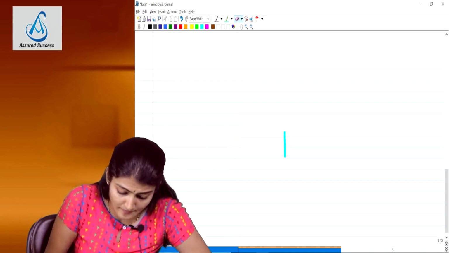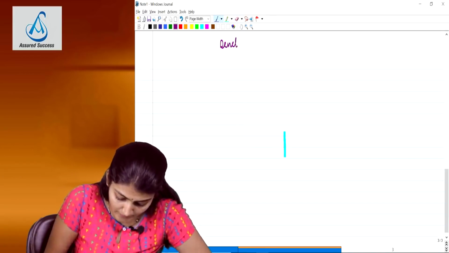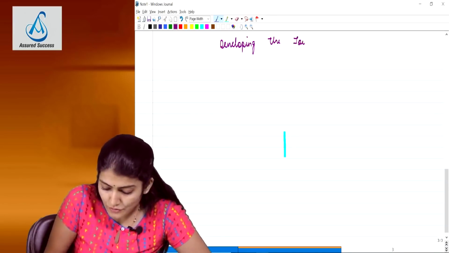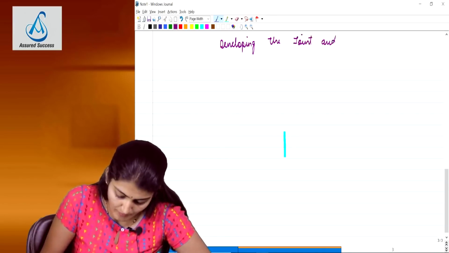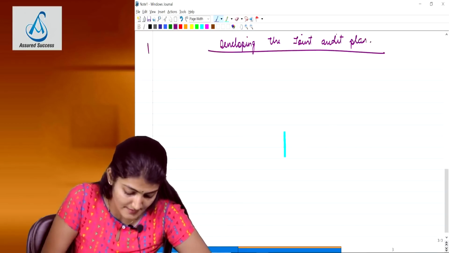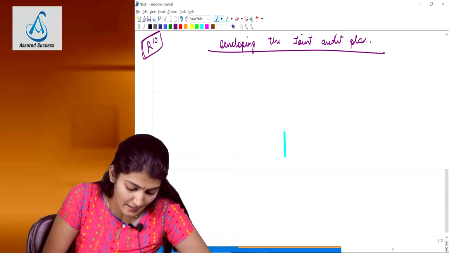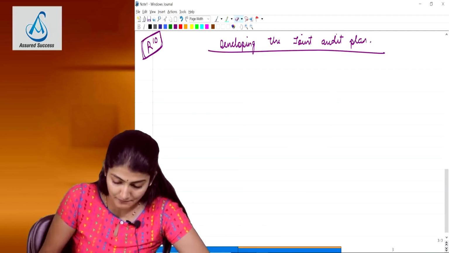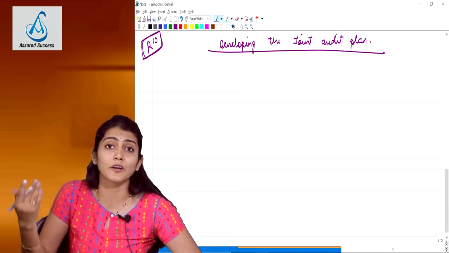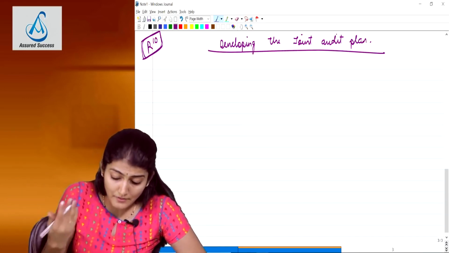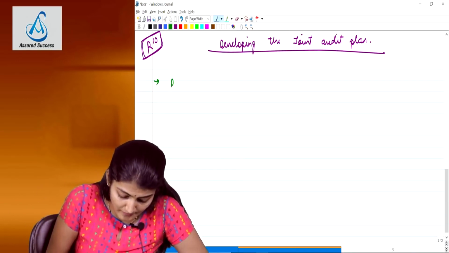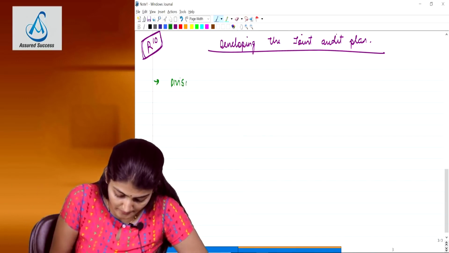Now, what are the points to be considered while developing the joint audit plan? A very important question. This was not there in the old standard. So read and revise this 10 times before the exam. And the factors to be considered, or how do you develop a joint audit plan? It says in preparation of a joint audit plan, the first thing which you need to consider is the division of the audit areas.